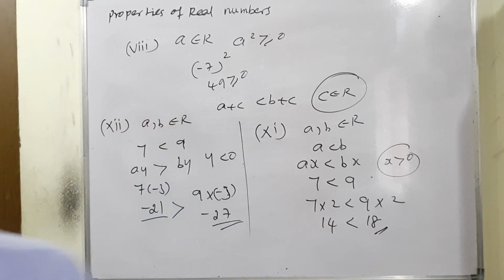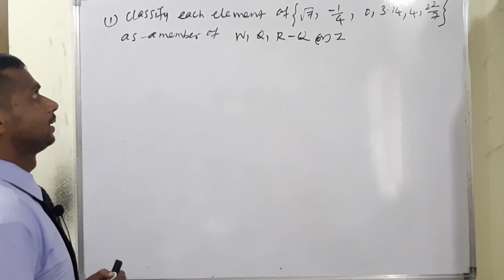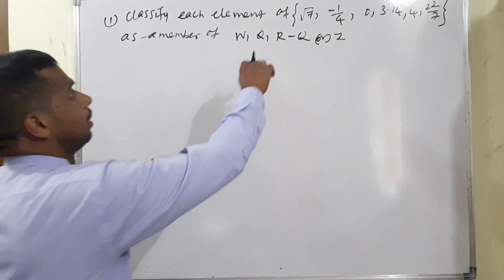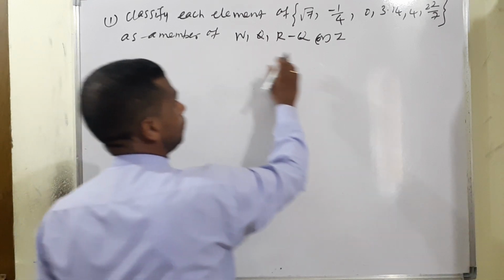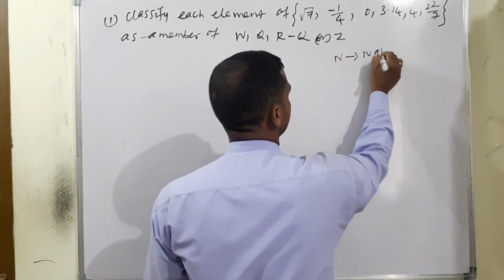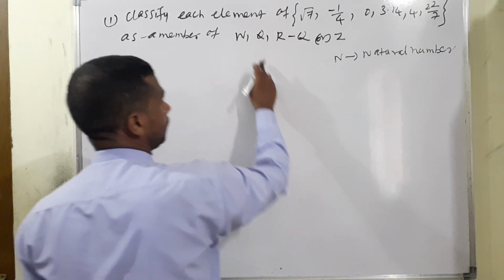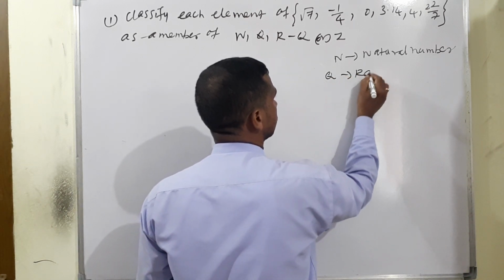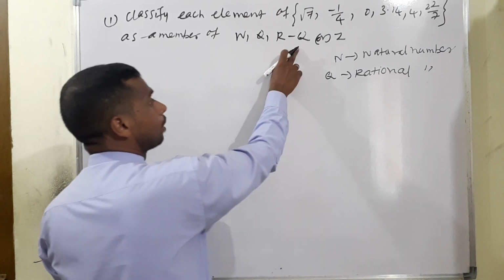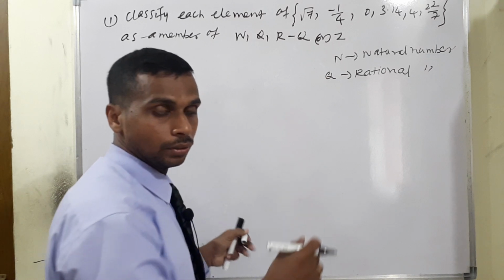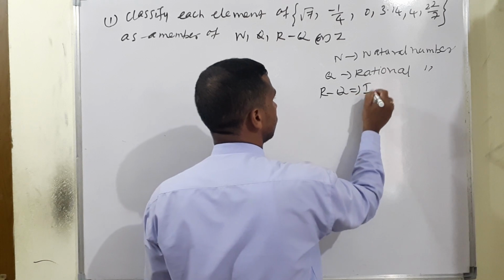Exercise 2.1, question number 1. Classify each element. Some terms are given, like root 7. You have to identify it as a member of N. What is the meaning? N means natural number. Second, Q, rational number. Next one, R minus Q. R minus Q means real numbers minus rational, so we can say it is called irrational. The next one is integer.